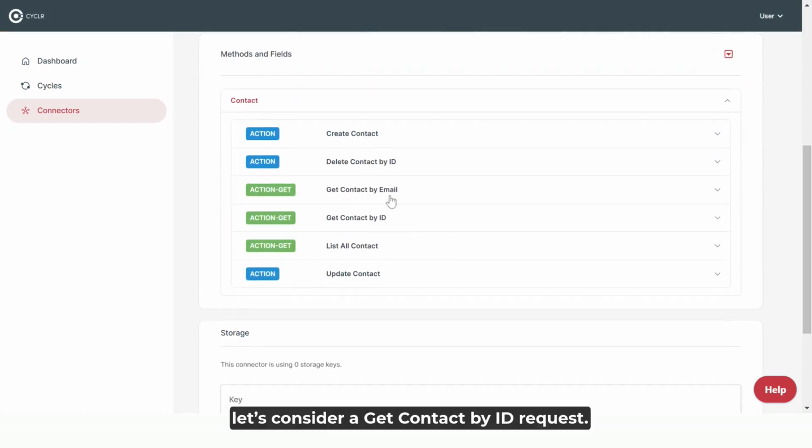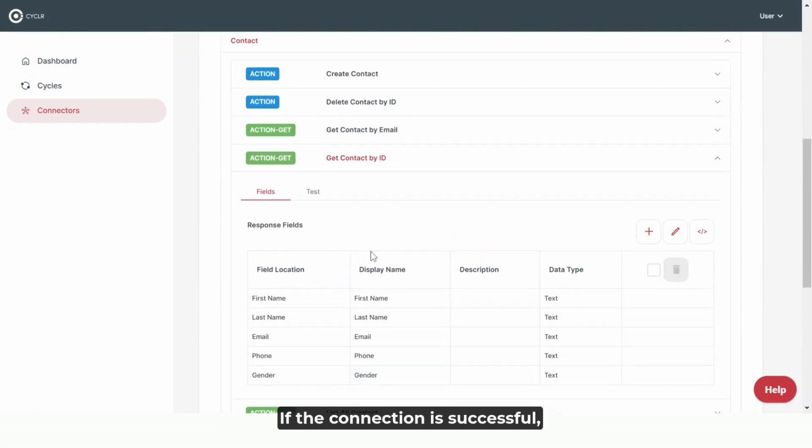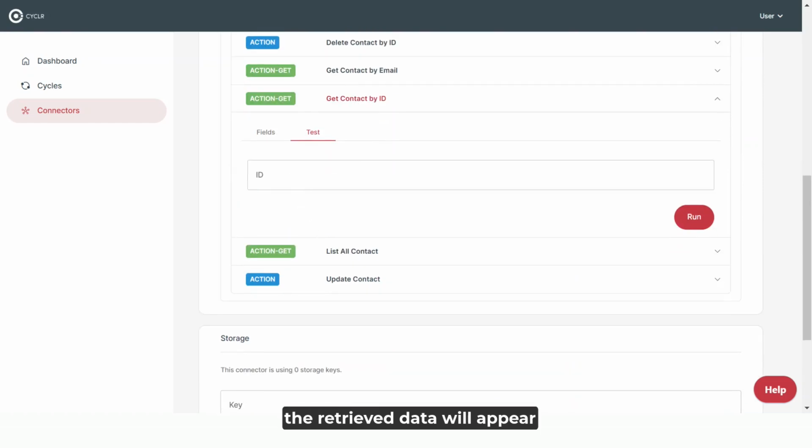For example, let's consider a getContactById request. If the connection is successful, the retrieved data will appear with a green background, indicating that everything is functioning as expected.